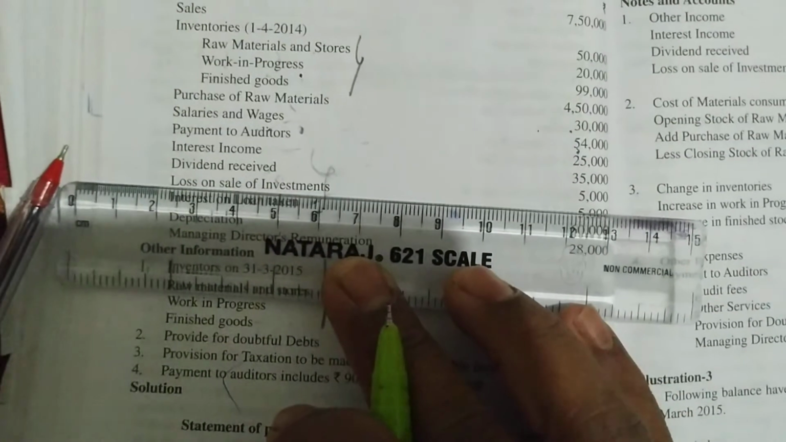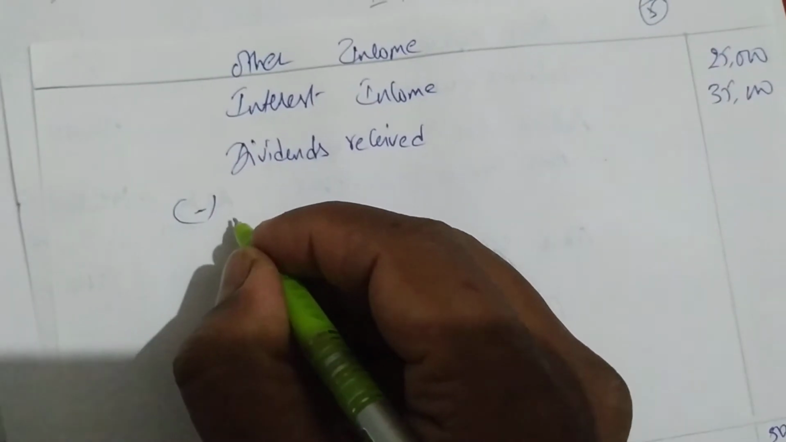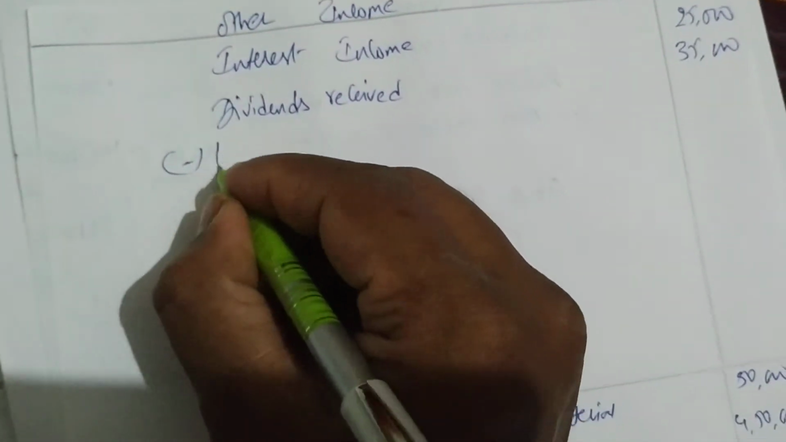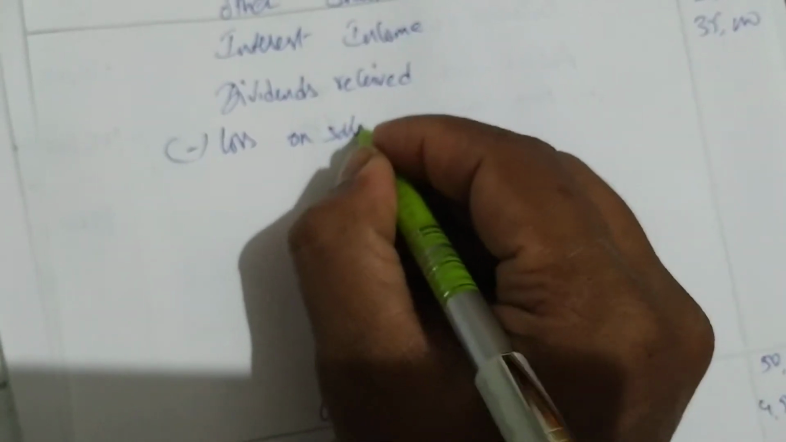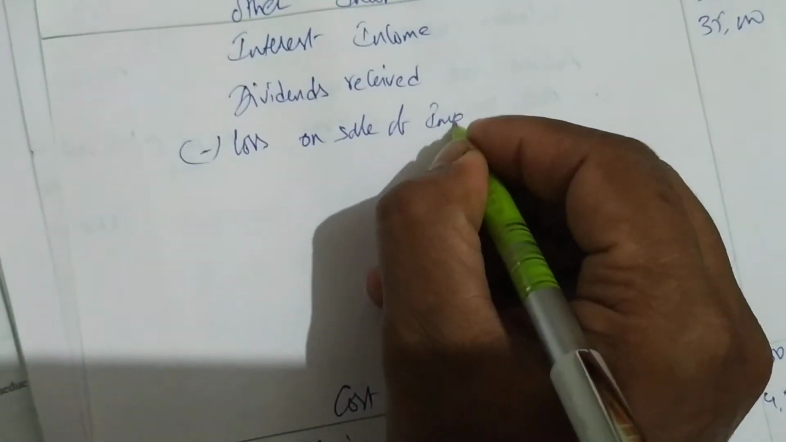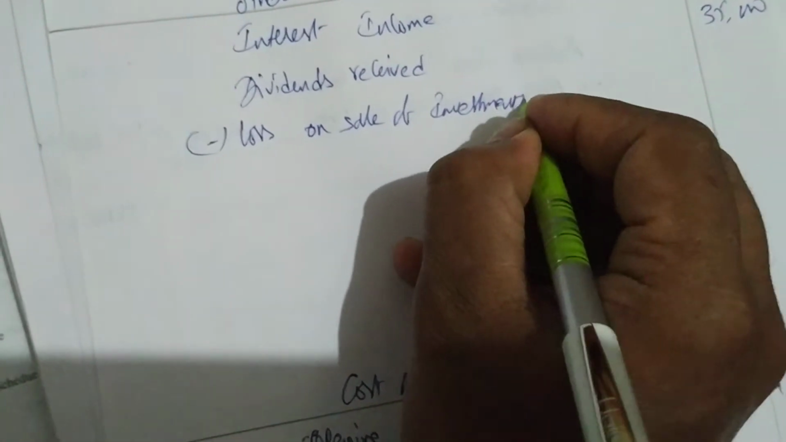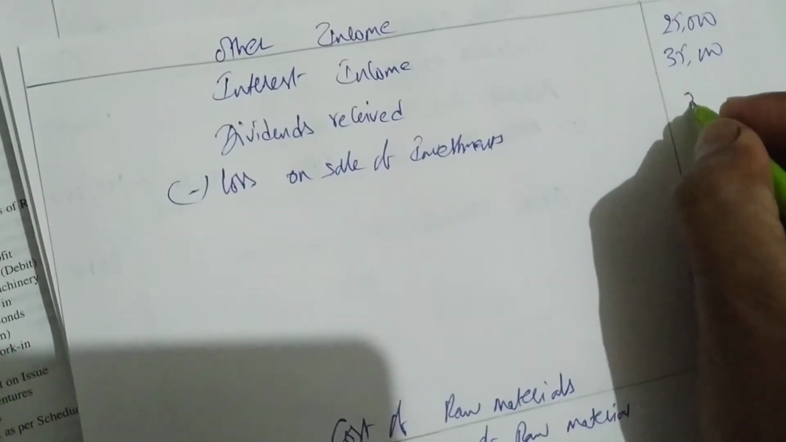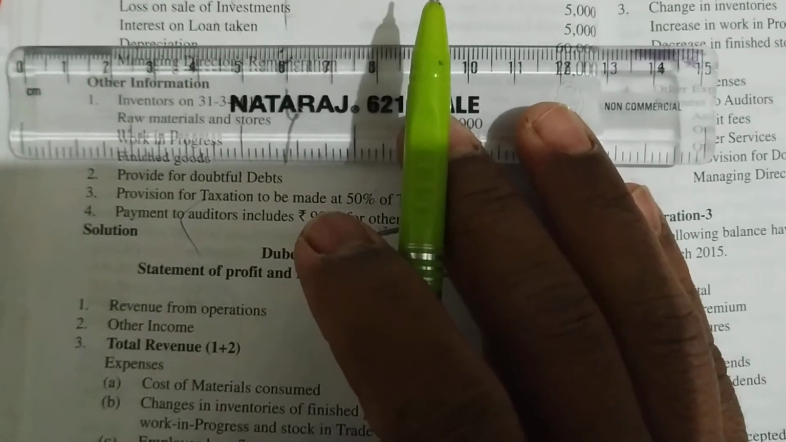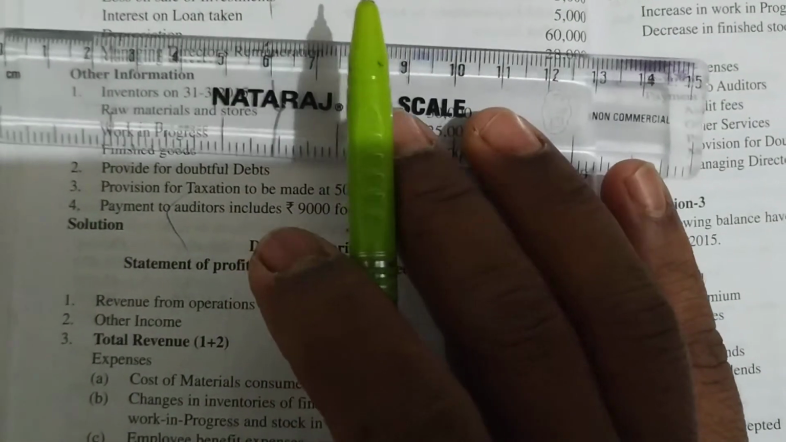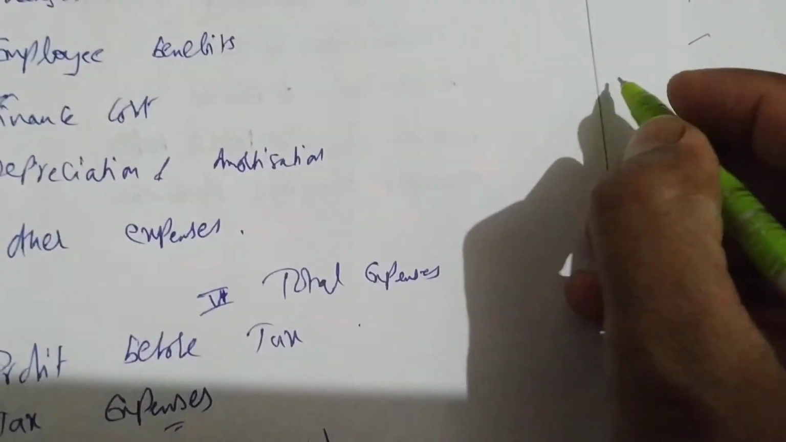Next, what do we have? Loss on sale of investments, 5,000. So deduct, less profit. If profit is there, you have to add. If loss is there, you have to write deduct. Loss on sale of investments. How much is the amount? 5,000 is loss on sale of investment. Then we have interest on loan taken. So this will go in the format under finance cost. In front of finance cost, you write directly 5,000.